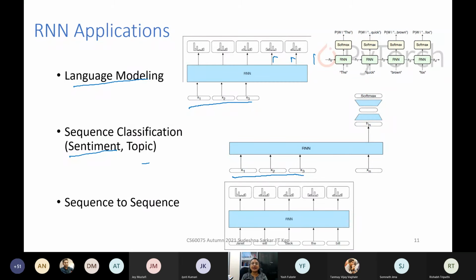Or in general, any topic classification we can do through an RNN, where we feed the entire input and finally we have the output at the last step. And then we can also have sequence to sequence tasks like POS tagging, NER, where for every position we want to find the tag.